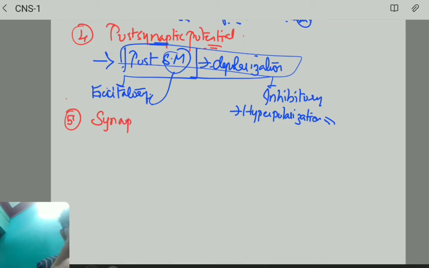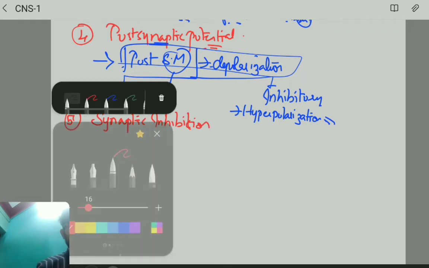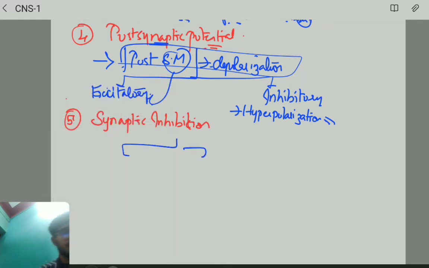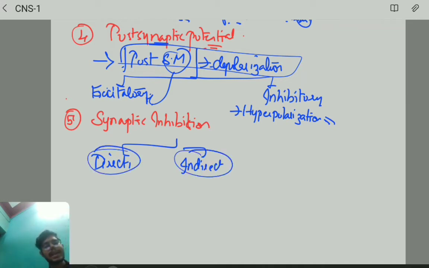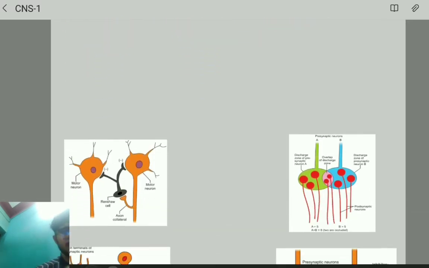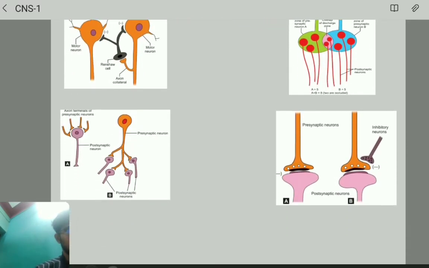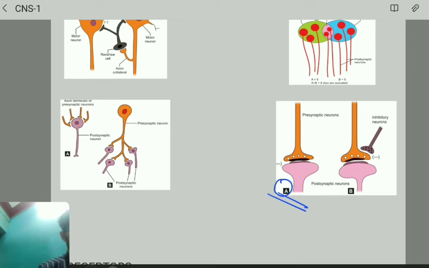Next very important thing is synaptic inhibition. In synaptic inhibition also we have two types. One is direct inhibition. What is the other one? Indirect. Let us discuss direct as well as indirect with the help of a diagram. Listen carefully. In this diagram, A is direct and B is indirect. How to find out? Listen carefully.